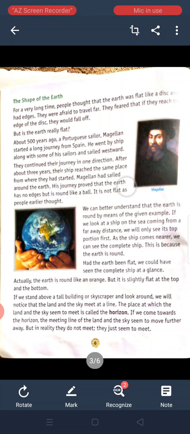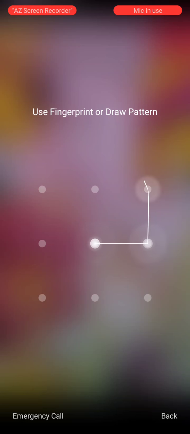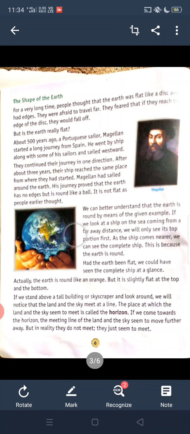Now students, here there is one Portuguese sailor. 500 years ago, the Portuguese sailor Magellan proved that the earth is not flat. With his journey, he was a sailor and he traveled with his sailors, and after 3 years he reached the same place, traveling in one direction, and he proved that the earth is round, not flat.